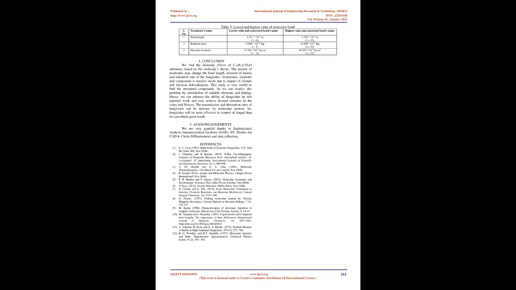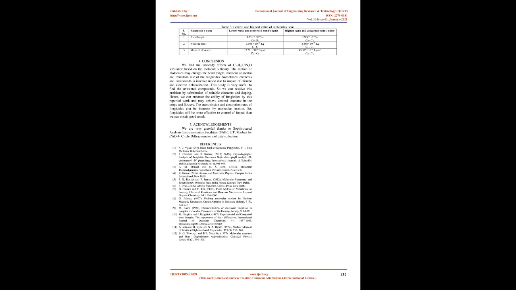For conclusion, we find the unsteady effects of C19H21ClN2O substance based on the molecule's theory. The motion of molecules may change the bond length, moment of inertia and transition rate of the fungicides. Sometimes, elements and compounds are in inactive mode due to impact of climate and electron delocalization. This study is very useful to find the unwanted compounds.